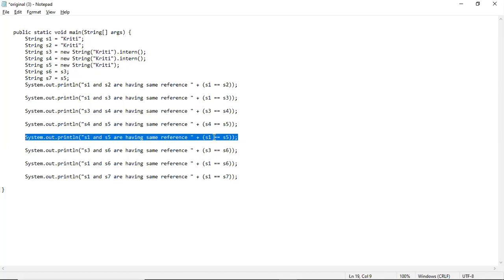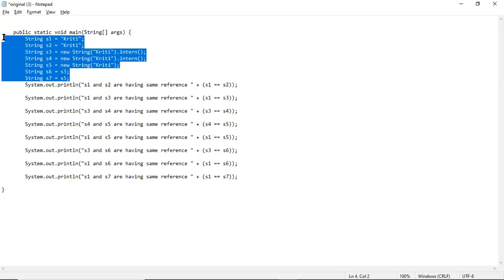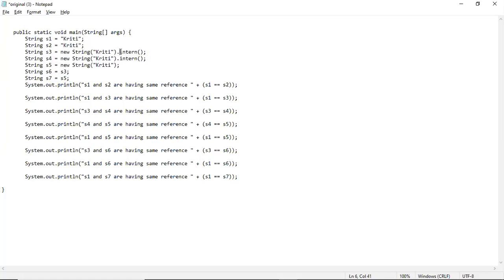This is the most asked question, whether S1 is equal to S5 or not. There are certain things you can see in this question, and you can pause the video and look at the specific things being asked. String S1 is this, string S2 is equal to Kriti, string S3 is new string Kriti, and the intern function is also called here.